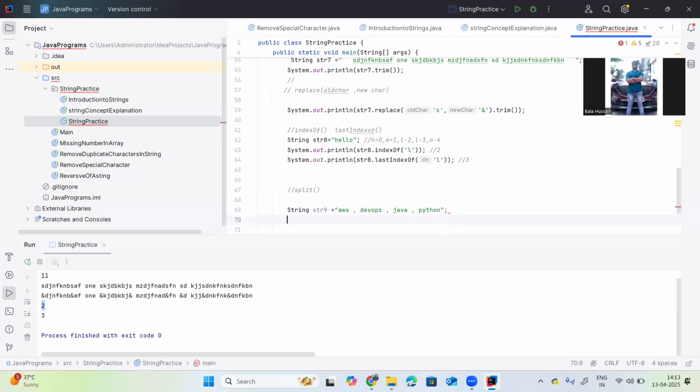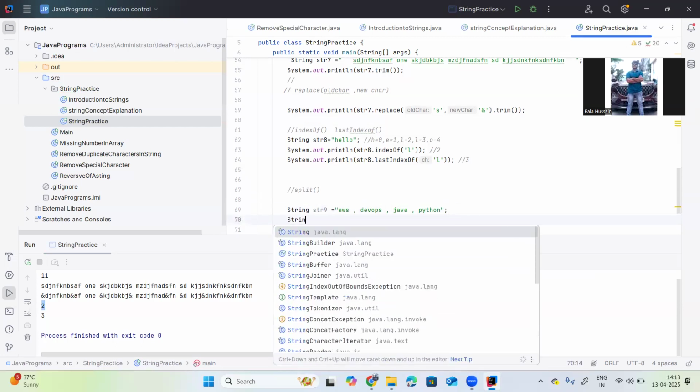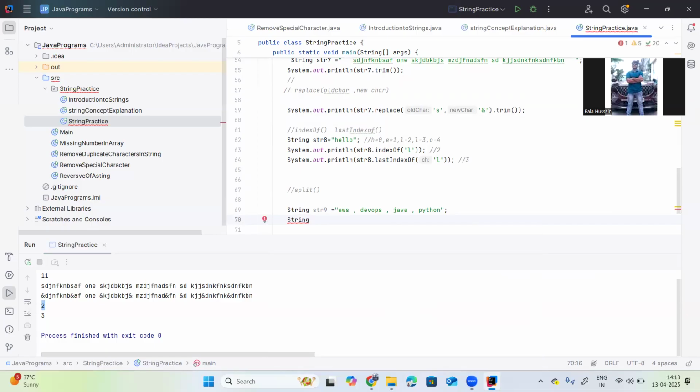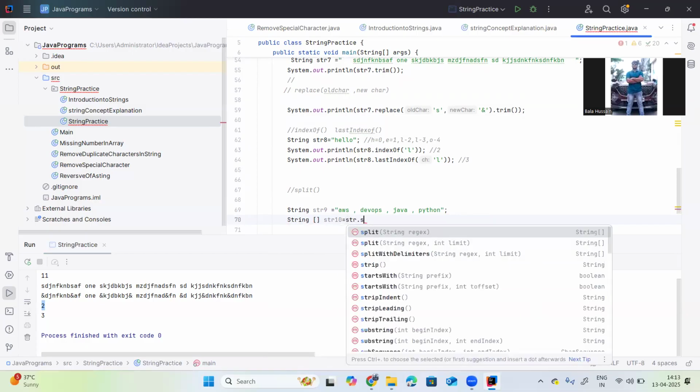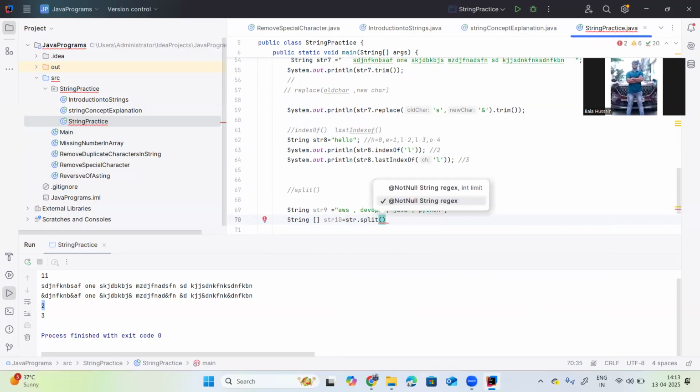first I need to create a string array, str10 equals str9.split, and I am splitting using the comma.